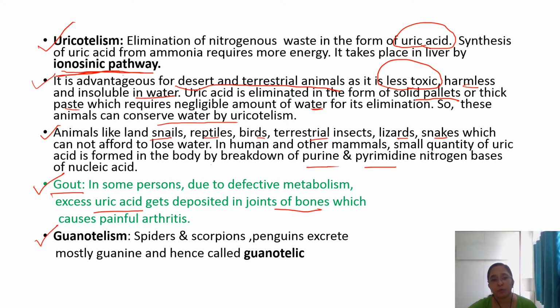Now there is one more mode of excretion, that is guanotelism. Spiders, scorpions and penguins excrete mostly guanine. That's why they are called guanotelic organisms, and the mode of excretion is guanotelism. But the major ones are ammonotelism, ureotelism and uricotelism. These are the different modes of excretion, depending upon which type of nitrogenous excretory end product is formed.